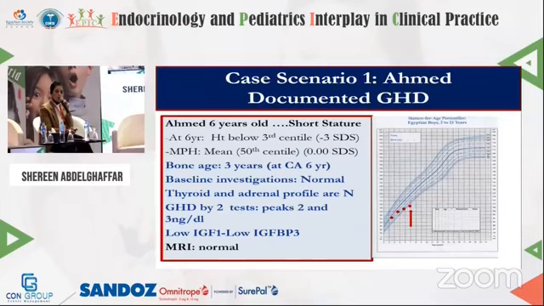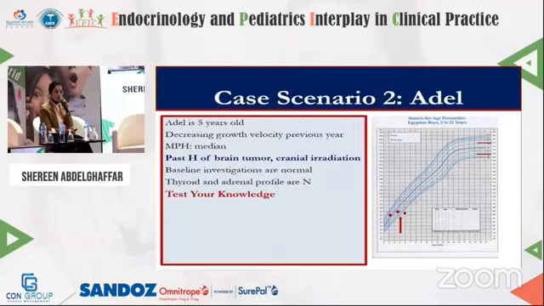So here is Ahmed, 6 years old, has short stature, height below the 3rd percentile, with mid-parental height on the mean. The bone age is delayed 3 years at chronological age 6 years. The baseline investigations are normal. Thyroid and adrenal profile are normal. Growth hormone stimulation tests, 2 tests, show low levels, 3 nanogram per deciliter, low IGF-1, low IGF binding protein. MRI is normal. As you see here, this is a classic case with documented growth hormone deficiency.